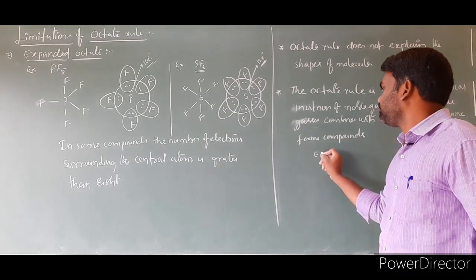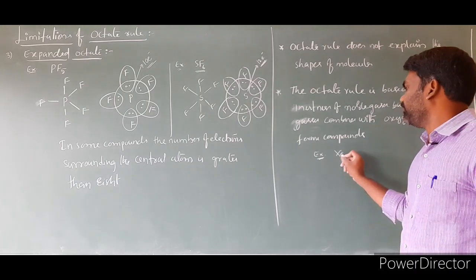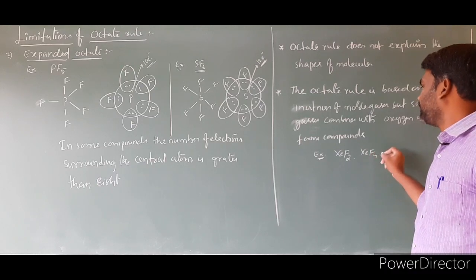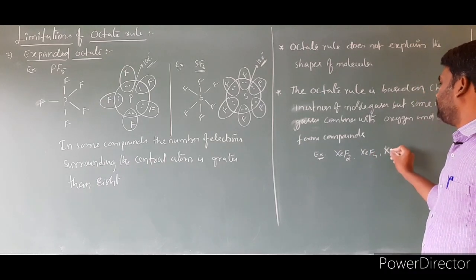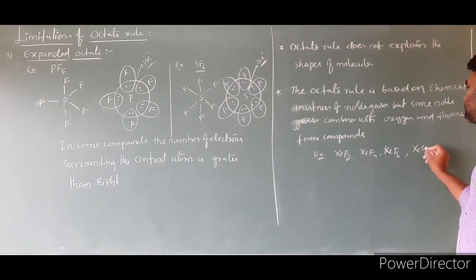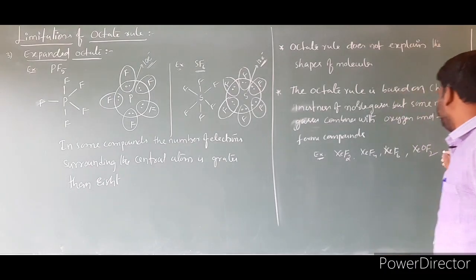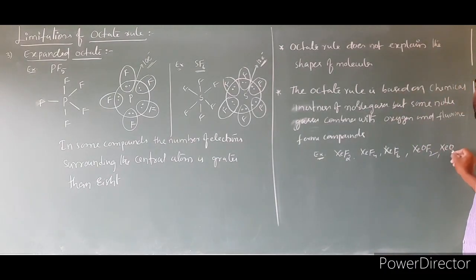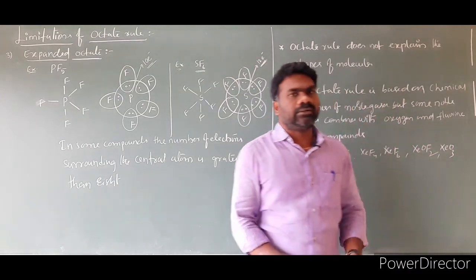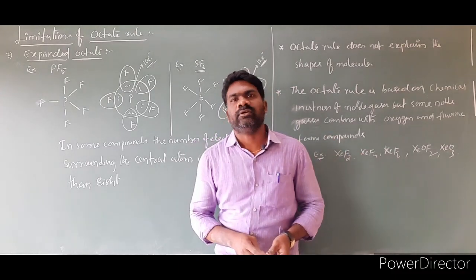Examples: I'm taking the reaction of xenon with fluorine, XeF2, XeF4 or XeF6. With oxygen, XeOF2, XeO3, etc. So there are many examples for xenon. These are some compounds formed by xenon with oxygen and fluorine.